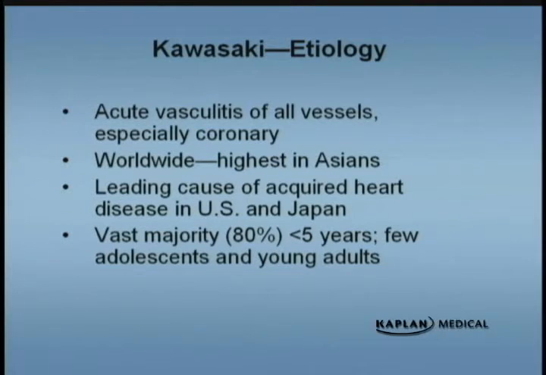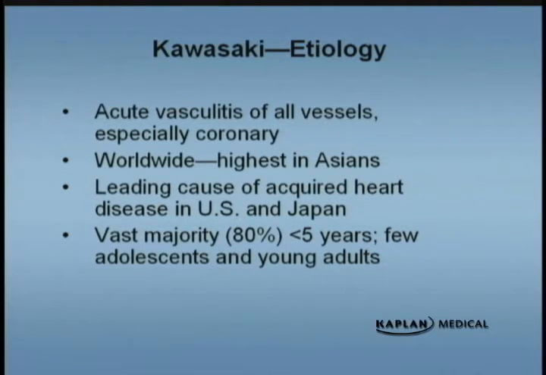The next disease is Kawasaki disease, formerly known as mucocutaneous lymph node syndrome. It was originally described in Japan by Dr. Tomoyasu Kawasaki and now has been described all over the world. It's an acute vasculitis of all the vessels, particularly the coronaries, and if there's anything, a take-home message for Kawasaki is remember coronary artery disease, particularly coronary artery aneurysms.